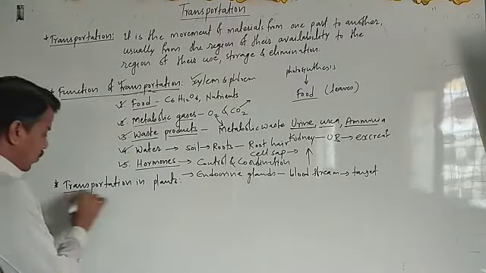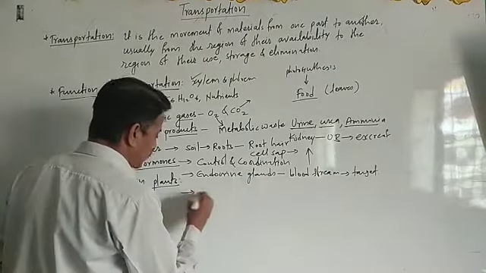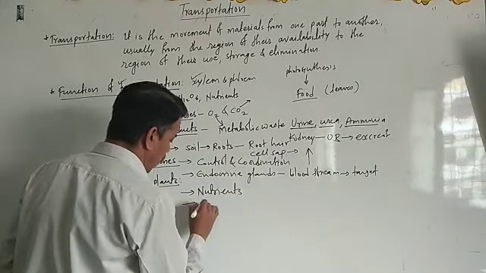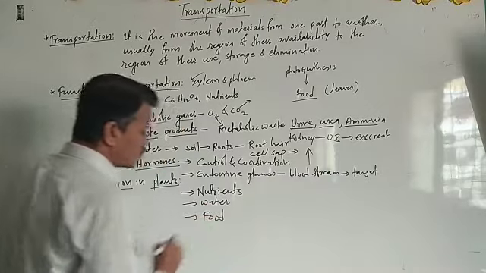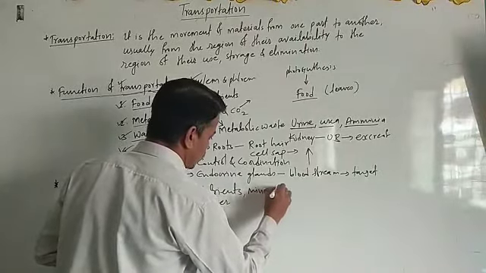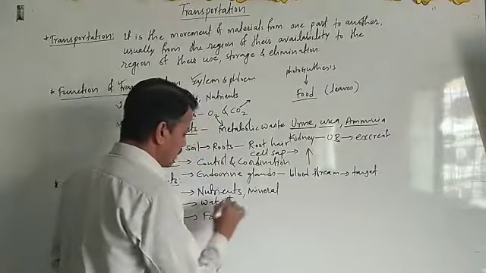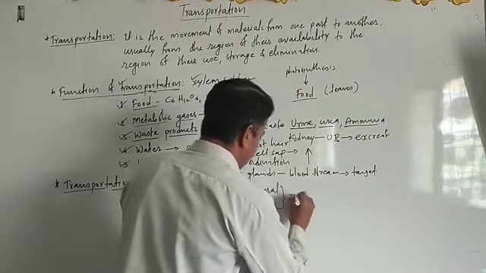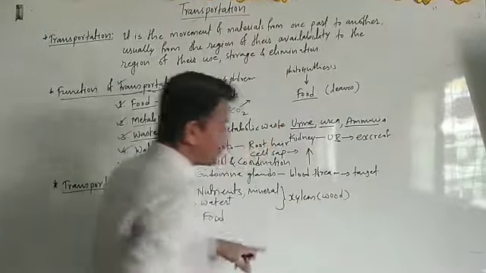But mainly, how is transportation carried out in plants? Plants need nutrients, water, and food. These nutrients along with minerals, and the water, are carried by a special tissue that we call the xylem, which is also called wood.